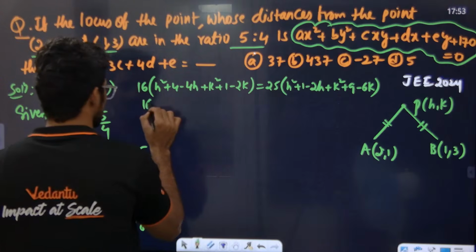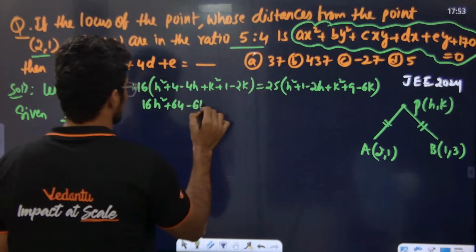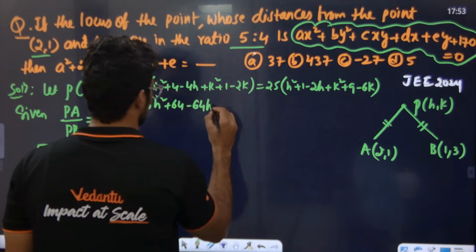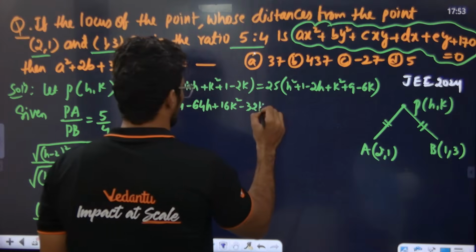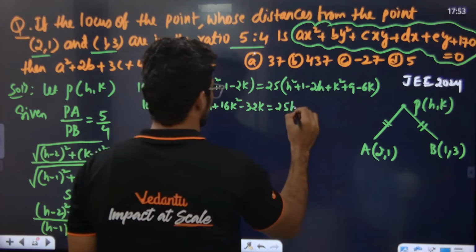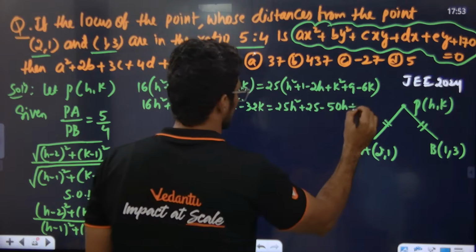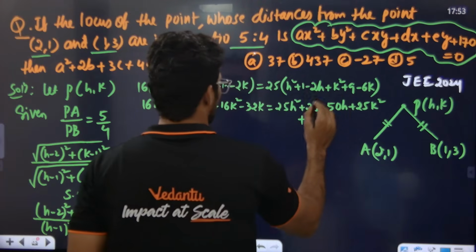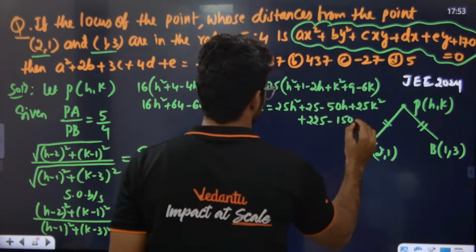Sir, 16h square plus 64 minus 64h plus 16k square minus 32k plus 25 times 9 is 225 minus 25 times 6, 150.